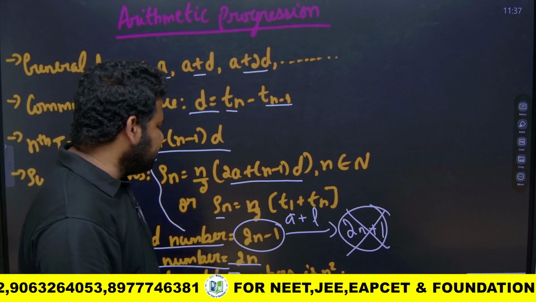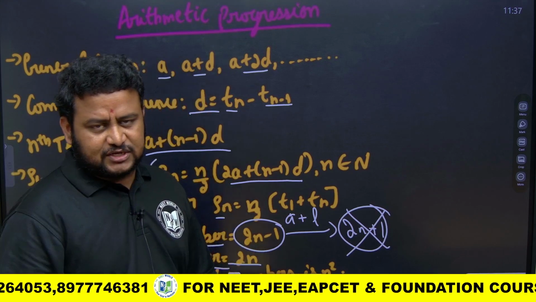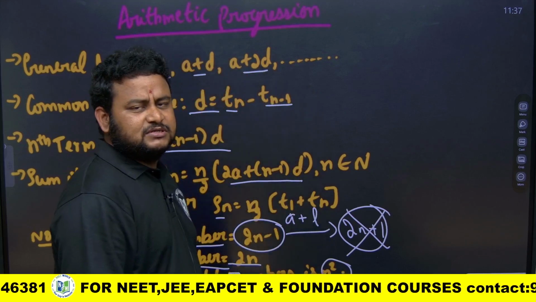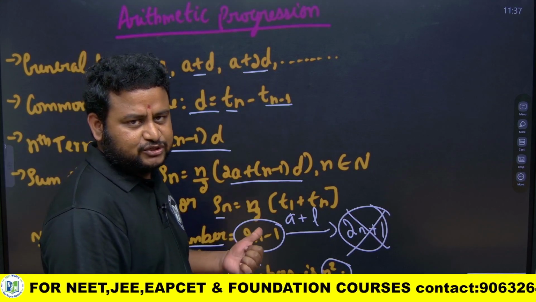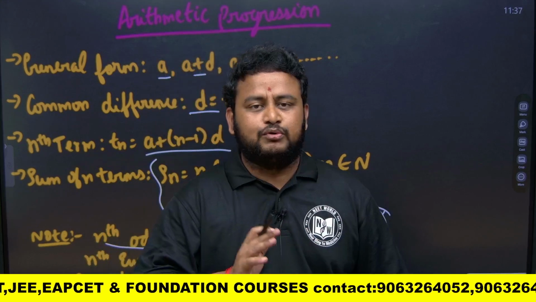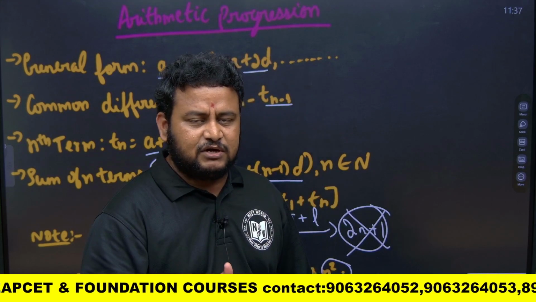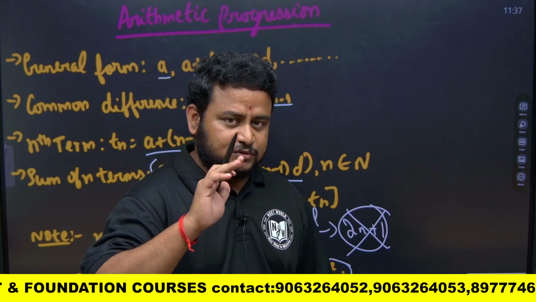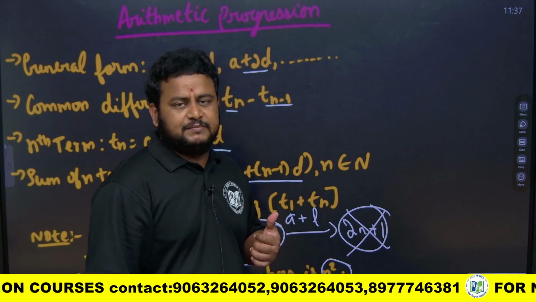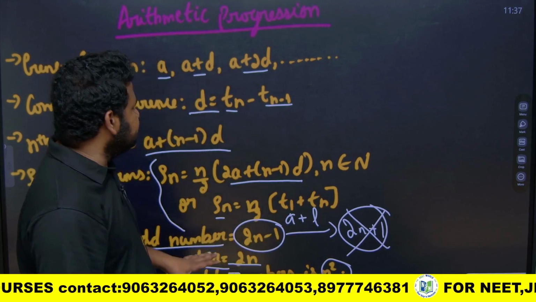The sum of the first n odd numbers is n squared. Why have I given this? Because we can directly use it in some questions. The nth odd number is given as 2n minus 1. The nth even number is given as 2n. There it is 2n minus 1, not plus 1. The sum of n odd numbers is given by n squared. These are the basics that are required for AP.